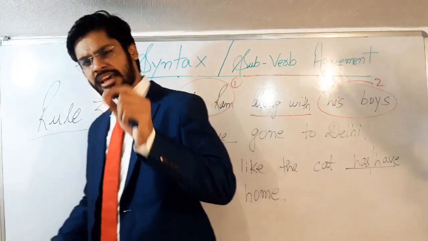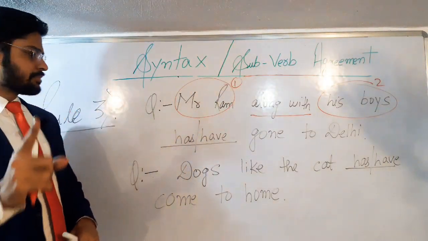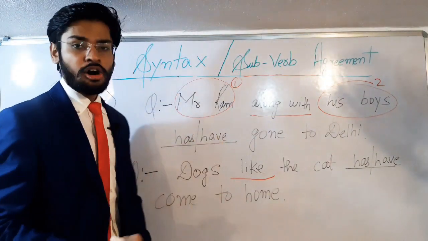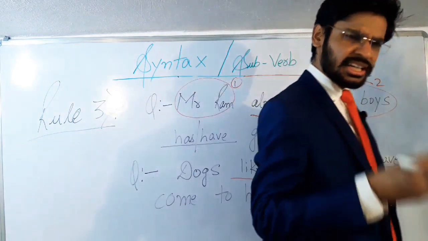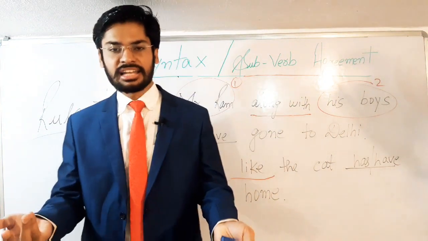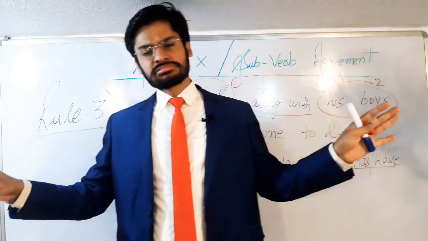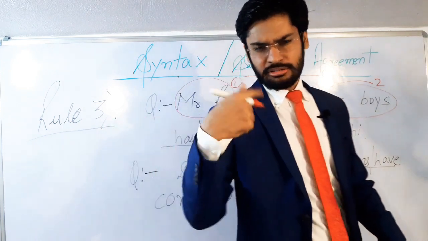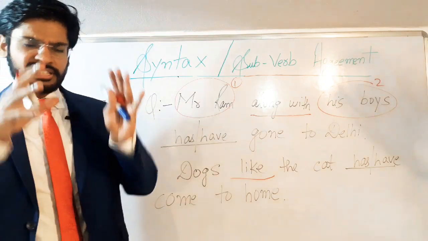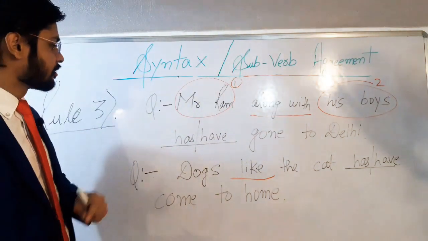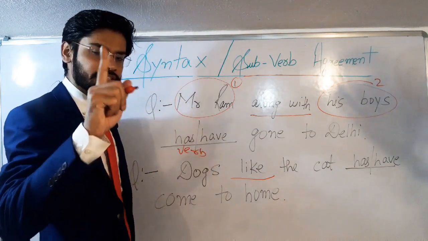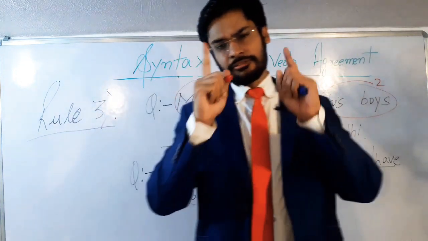So now students, if multiple subjects are joined by along with, or like, or unlike, or in addition to, or together with, or as well as, etc., etc. If your subjects are joined by all these conjunctions, then your verb will depend on the first subject.